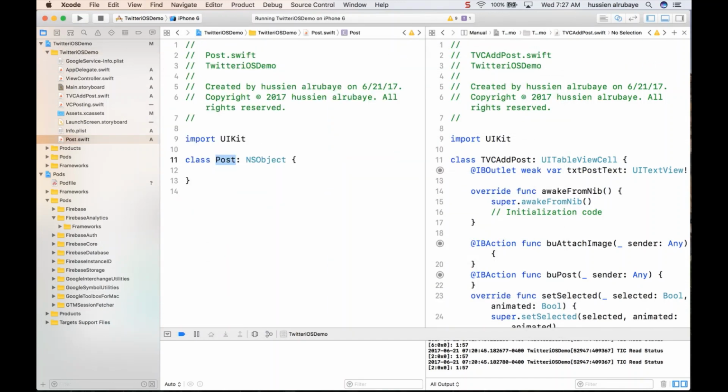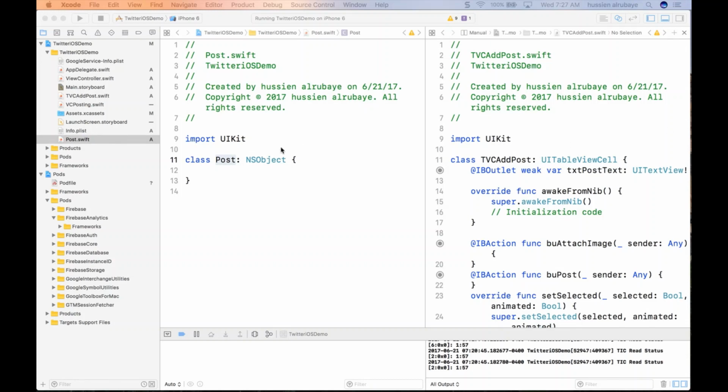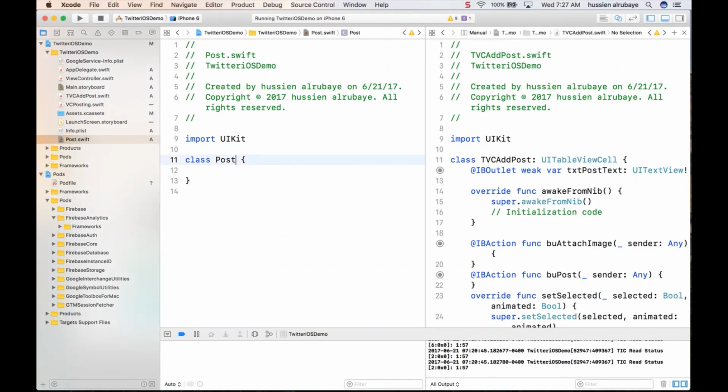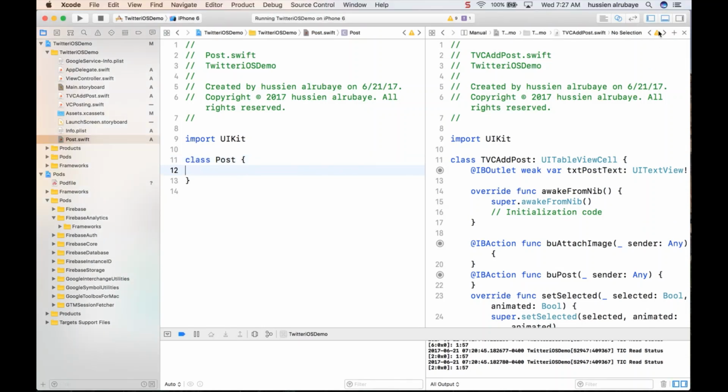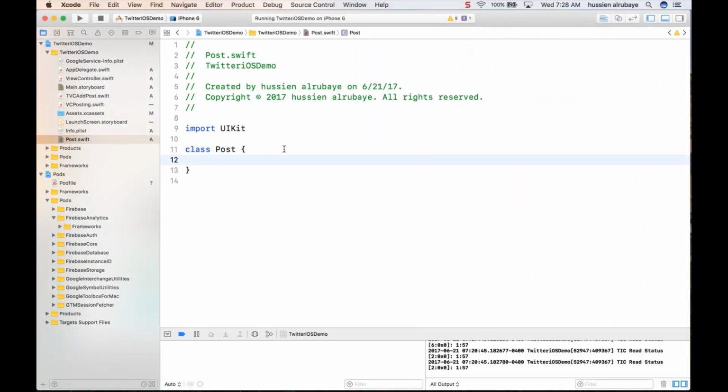So what do you think you need to have in the post? As a post, we need to have some information. I need to have a number of these pieces of information. So if I just click here to make sure what I need to have.